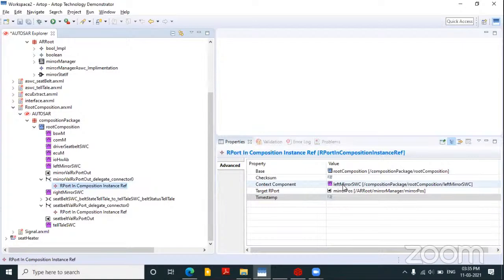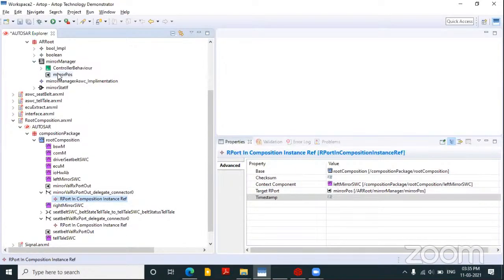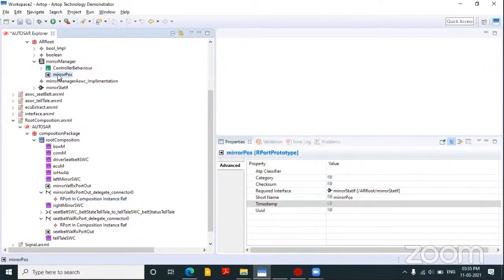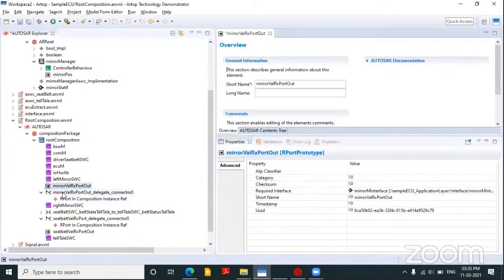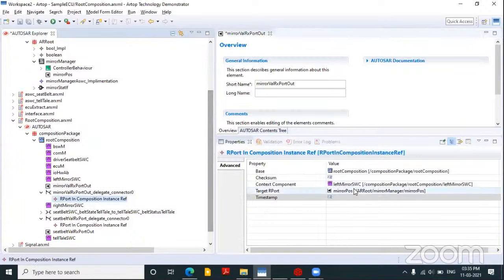And it is a left instance, not a right one. And this left instance's mirror position port is the target port. If you see over here, in mirror manager I have a mirror position port inside this. So it is saying just connect this root composition port with the left mirror SWC prototype's mirror position port.